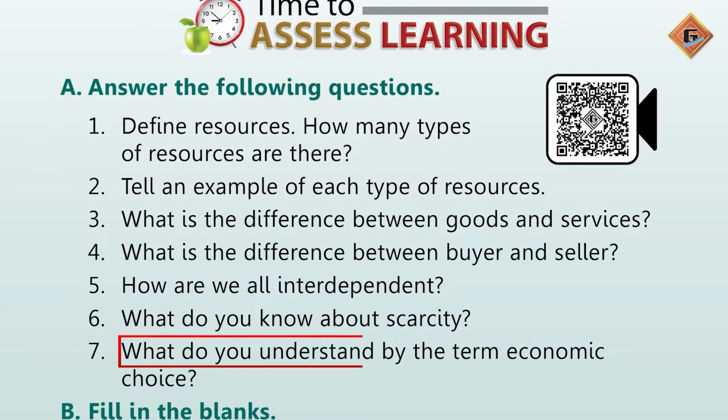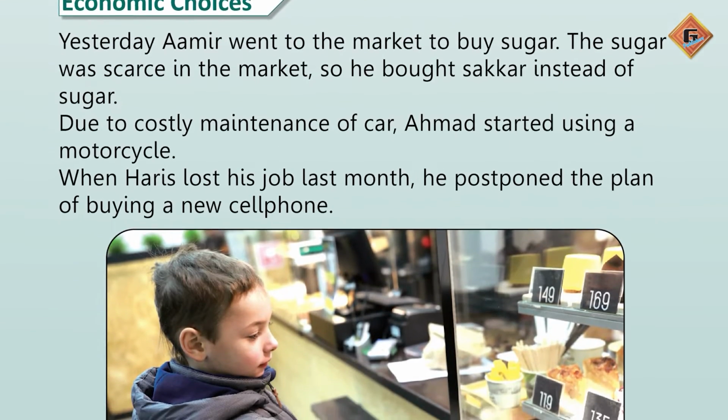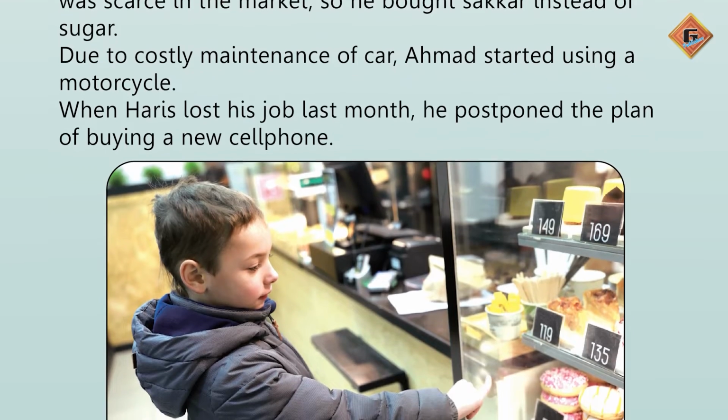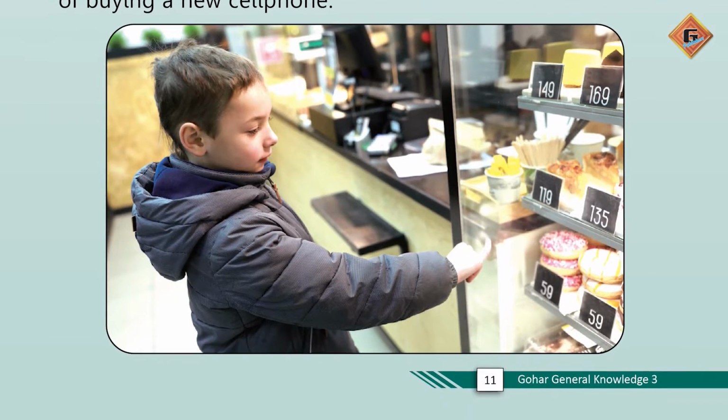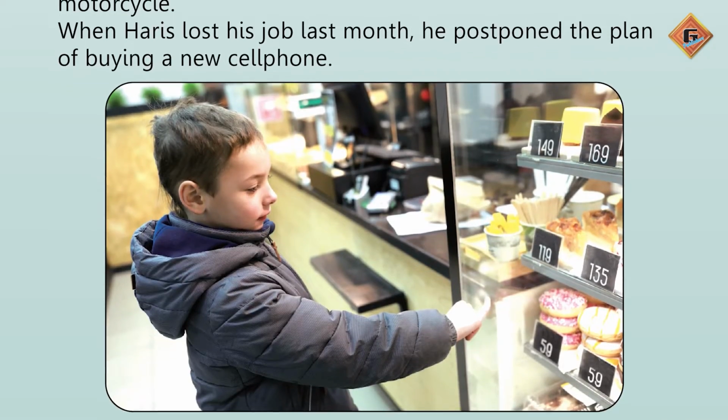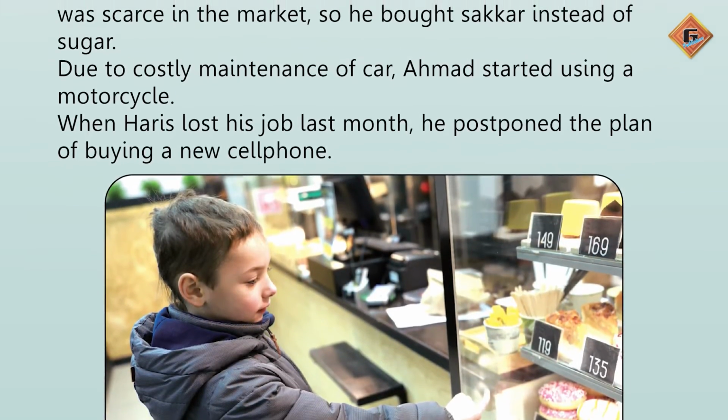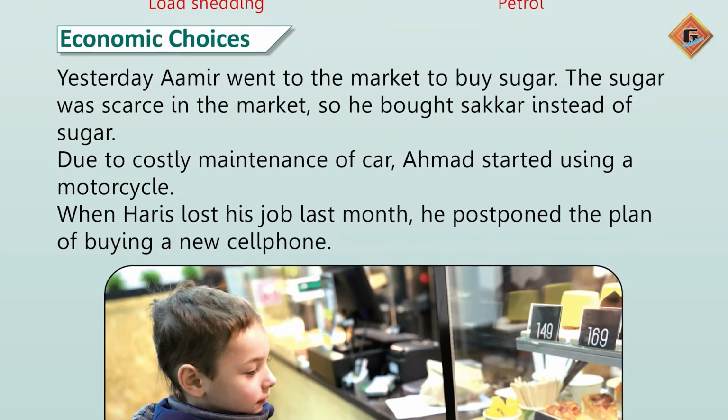What do you understand by the term economic choices? Everybody does not have the capacity to buy all kind of goods and services. They may face the lack of money, a price hike or scarcity. So they buy according to their affordability or the availability of goods or services. This is called economic choice.